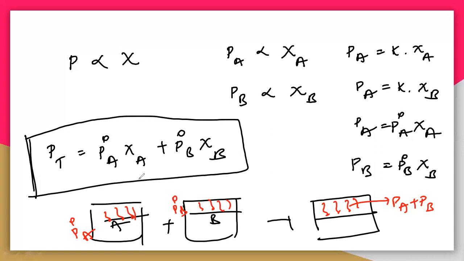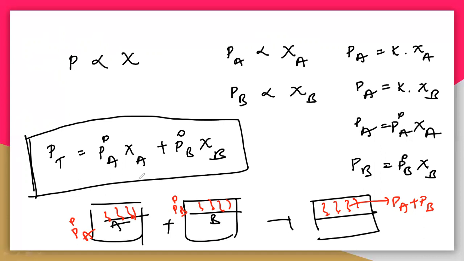So how can we calculate the P naught A and P naught B? They are the pure vapor pressure. So P naught A and P naught B are constants, they are particular values for each liquid. Every liquid will have a certain pure vapor pressure. So these are the constant values, and zeta A, zeta B is